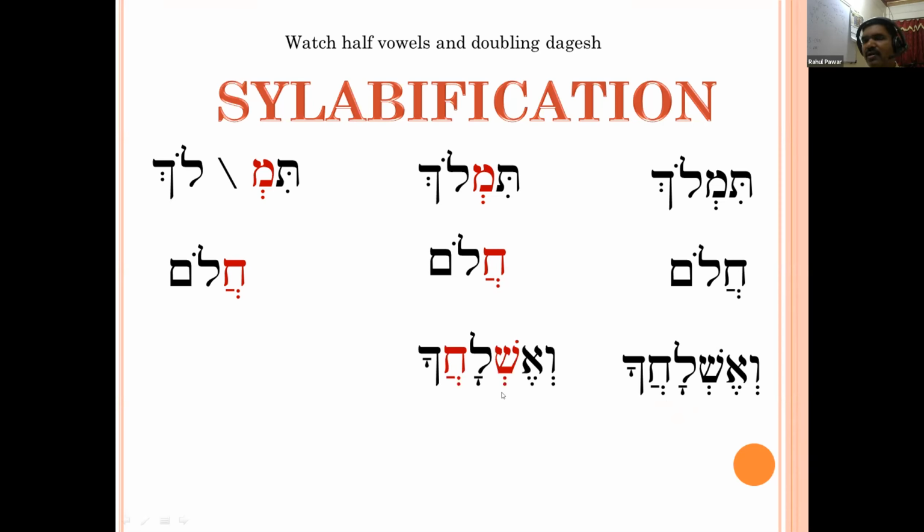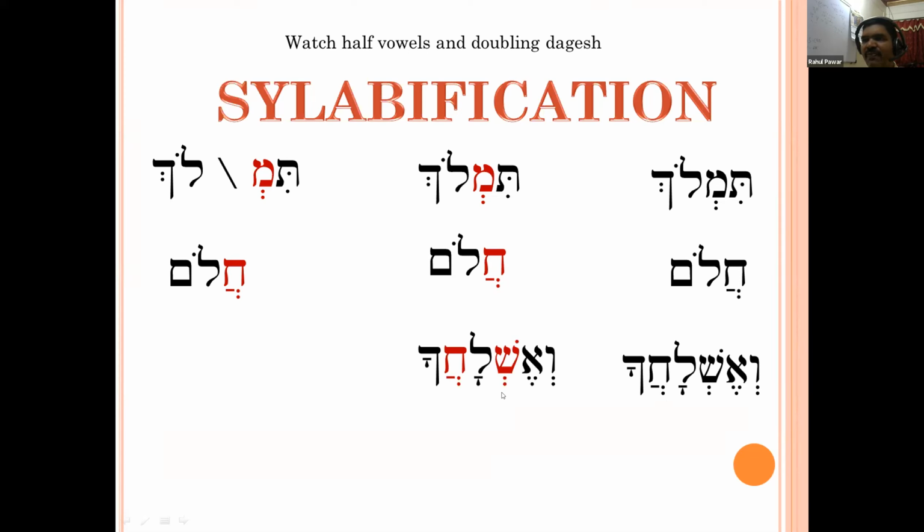Okay. So observe under shiva whether that shiva under shin is vocal or silent. Silent. It is silent because it is following after a short vowel, that is segol. So it is a silent shiva.